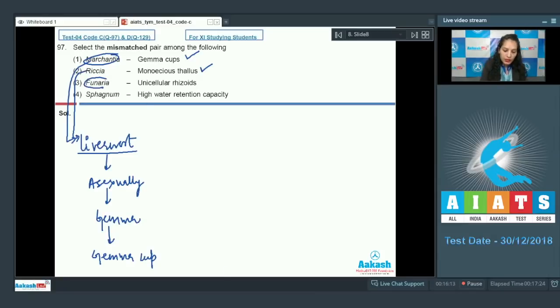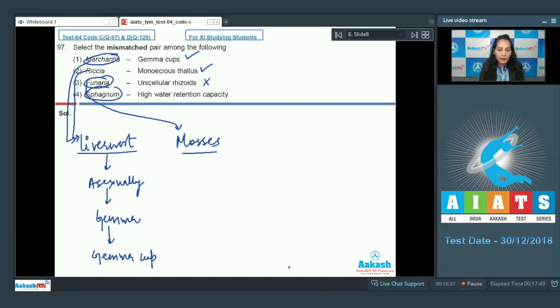Third one, Funaria. Funaria and Sphagnum both are bryophytes and they are mosses. So third is Funaria, unicellular rhizoids. No. Funaria, it's a moss and it has multicellular rhizoids, not the unicellular. In case of liverworts, the unicellular rhizoids are found.